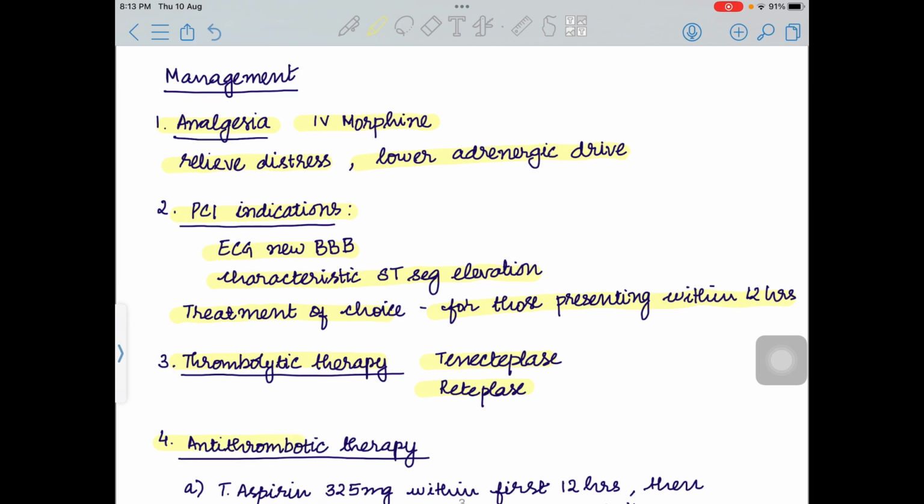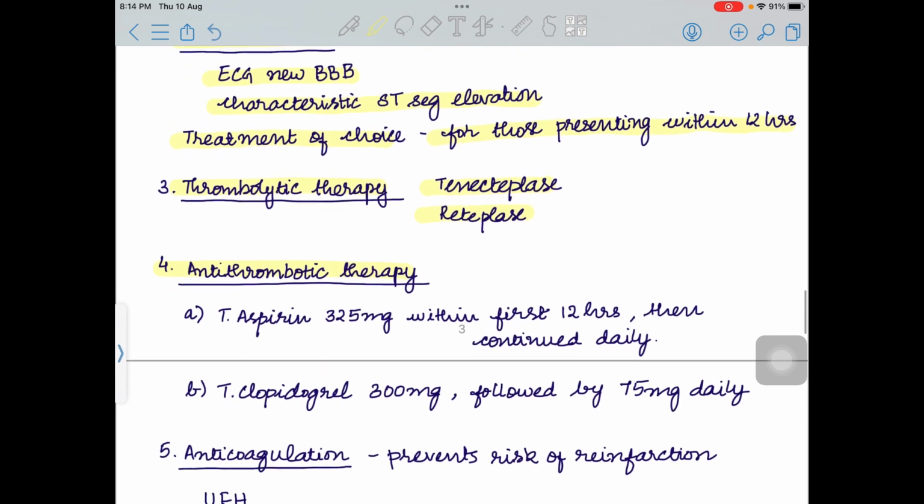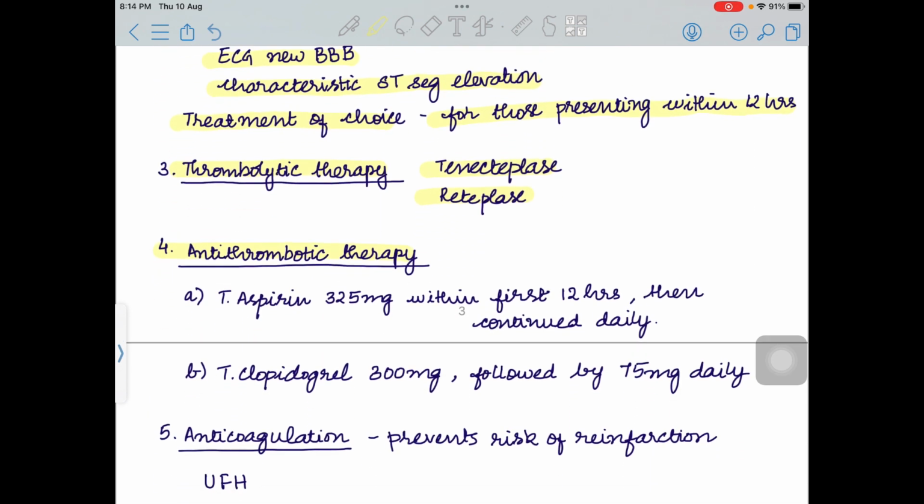Next is antithrombotic therapy. That is tab aspirin 325 mg within the first 12 hours, then it has to be continued daily. Tab clopidogrel 300 mg stat followed by 75 mg daily.